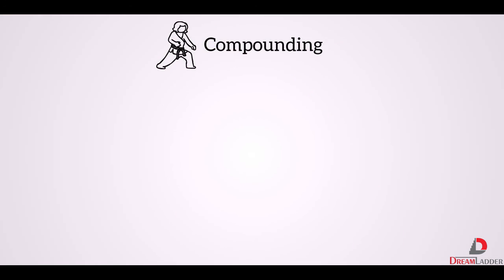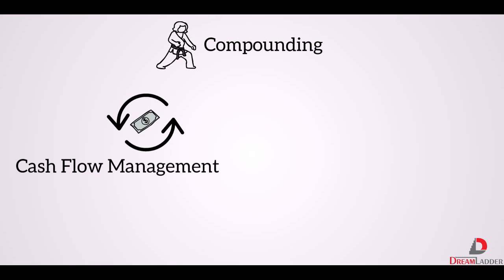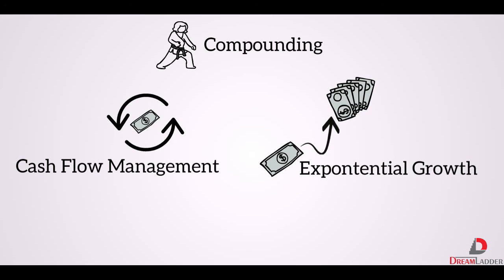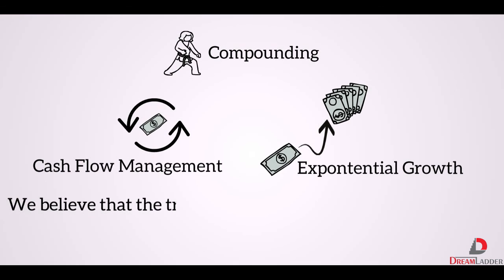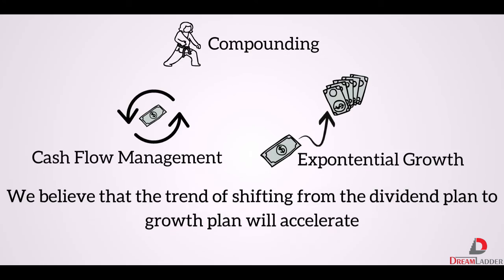We, at Dream Ladder, always believe the growth option to be better because of the power of compounding. The dividend option in true sense is just like getting your money back, which is great if you are investing just for cash flow management. But with the power of compounding, your yield can grow exponentially as the chances of redemption are less in the growth plan. Now, with the withdrawal of DDT and also imposing TDS, we believe that the trend of shifting from dividend plan to growth plan will accelerate as people will start seeing the upside of the growth plan.